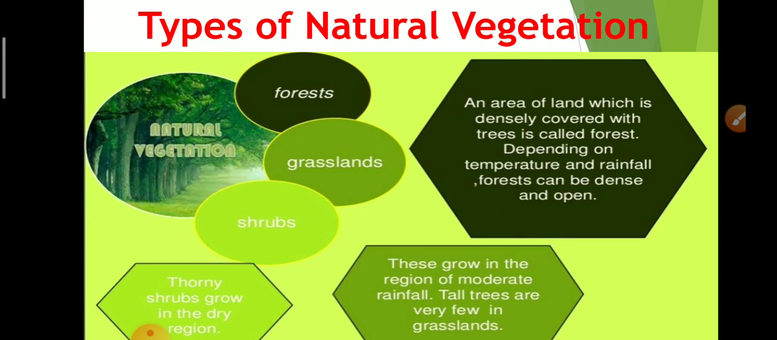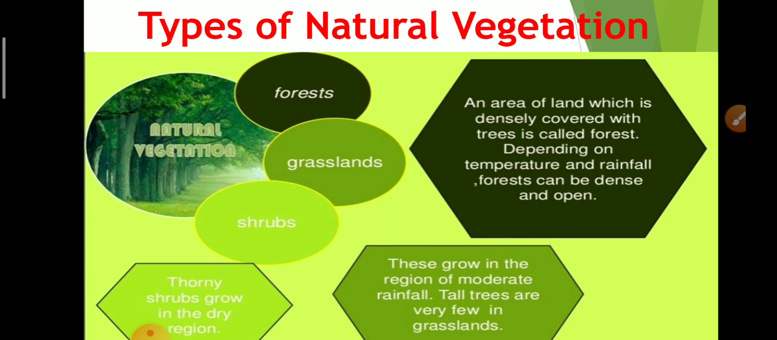The second classification of natural vegetation is grasslands. Grasslands grow in regions of moderate rainfall. The location and extent of grasslands depend on the seasonal distribution of rainfall. As rainfall decreases, the forest cover becomes less dense and grass grows between the scattered trees. So this is all about grasslands.